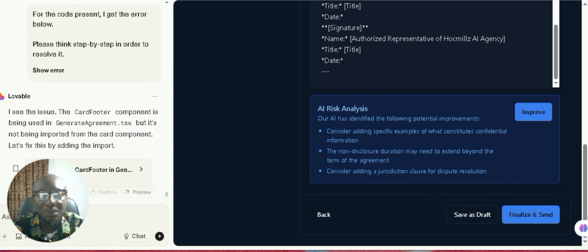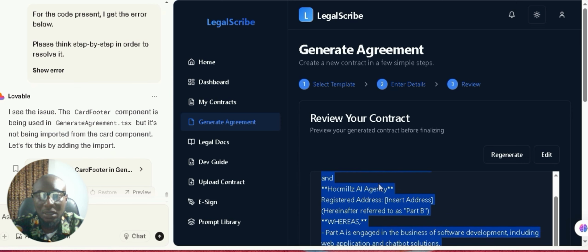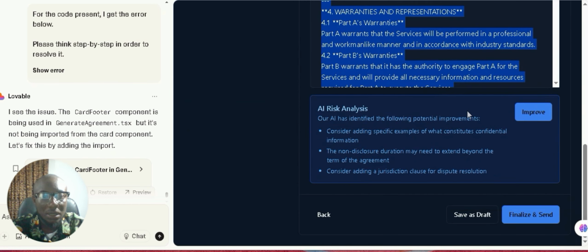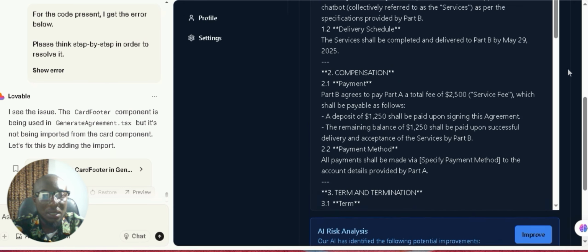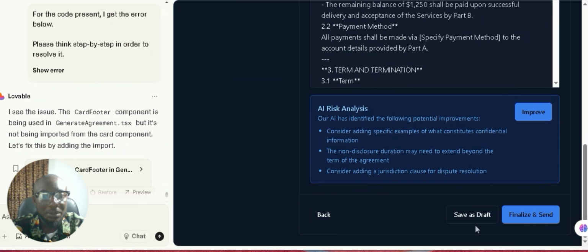First of all, let's copy all this. Let's select count. Okay, this is not working. Let me try this, finalize and send and see. Okay, since they are not working yet. Okay, let's do this first.